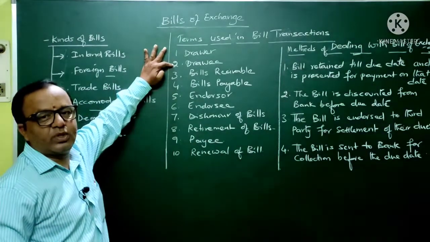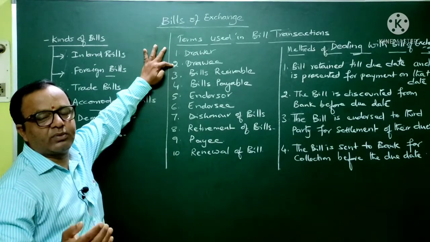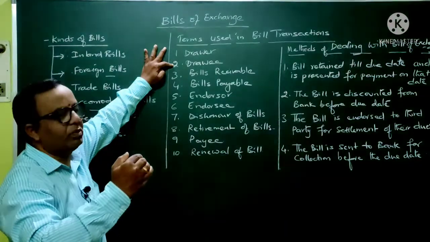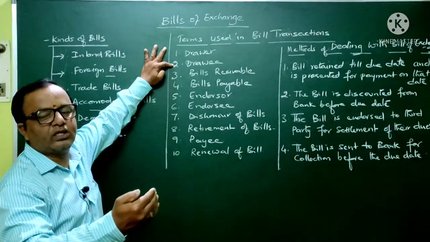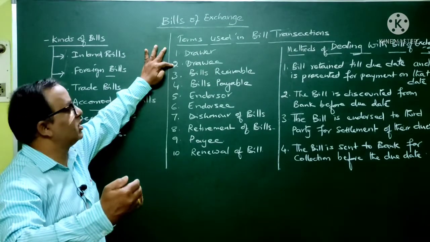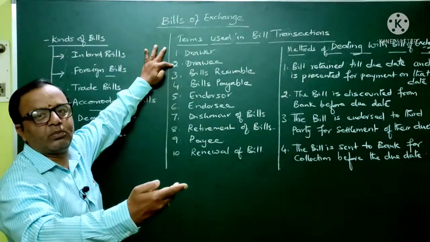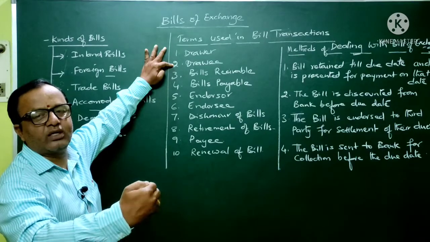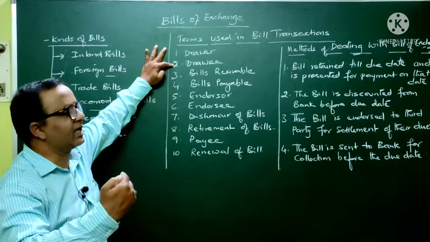Drawee. Drawee is a person who is also called an acceptor. He accepts that particular bill which is being drawn on him. He is a person who is accepting, saying that I will make the payment on the bill on the due date. He is called a drawee, or we can also call him an acceptor.